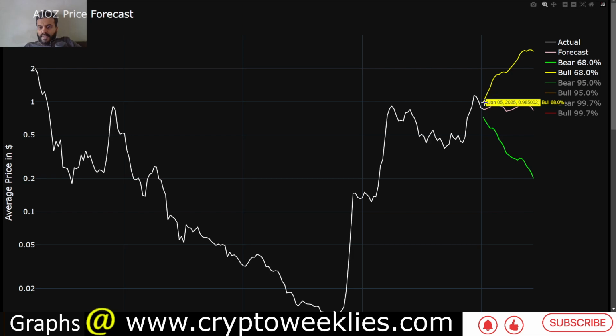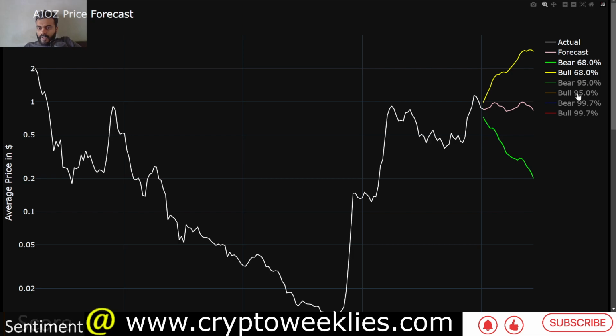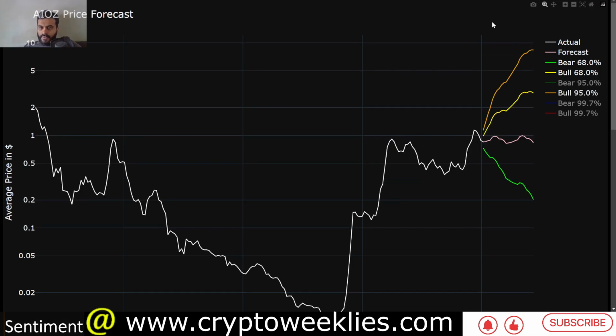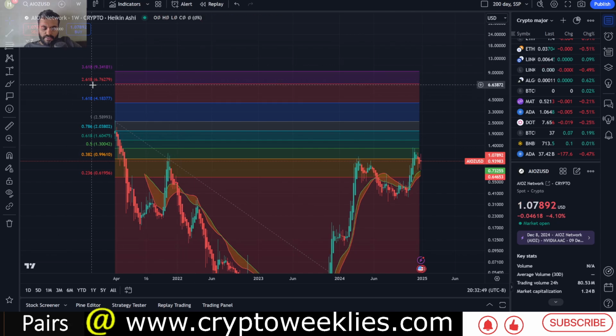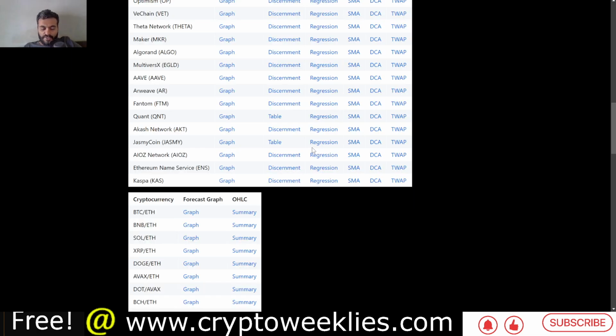In terms of the price forecast, again, $2.95 comes close to the previous all-time high. The euphoria case comes close to the $8.40 level, between the 2.618 and the 3.618. So those are some of the confluences between the machine learning side of things as well as the technical analysis.